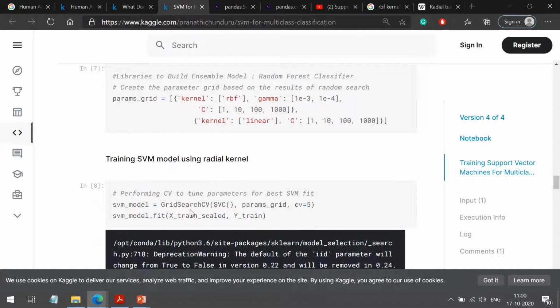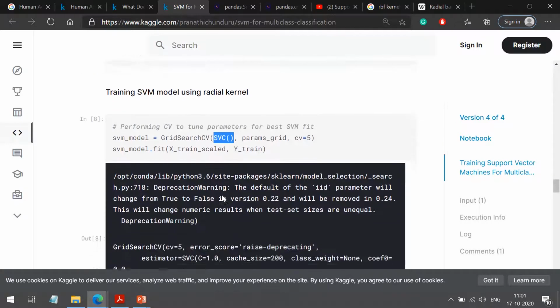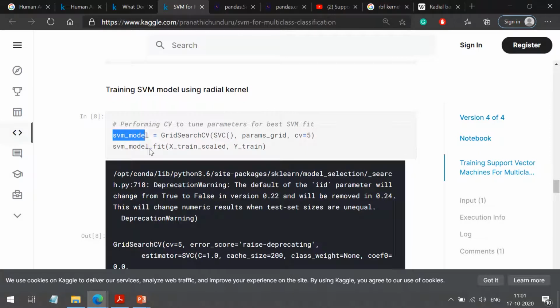Okay, so I am applying cross validation using this function. CV stands for cross validation. I am giving SVC classifier for that, SVC, that is support vector classifier. And then I am getting this model. I am fitting that on the training data.